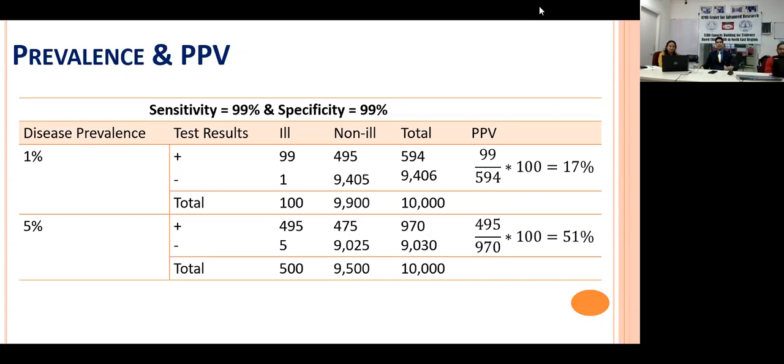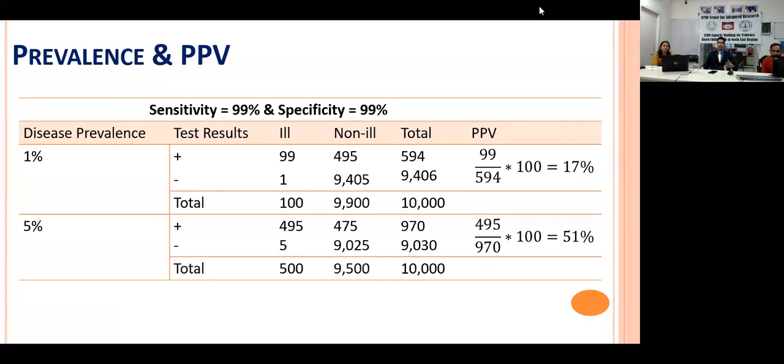Now let us see the same example with the same sensitivity and specificity. You're using the same kit, the same diagnostic criteria, but now you are utilizing it in a population where disease prevalence is higher. Now it is 5%. So if the disease prevalence is 5%, out of the 10,000 people, it is 500 people. Previously, it was 100 people because the disease prevalence was 1%. Now it is 5%, which is 500 of 10,000.